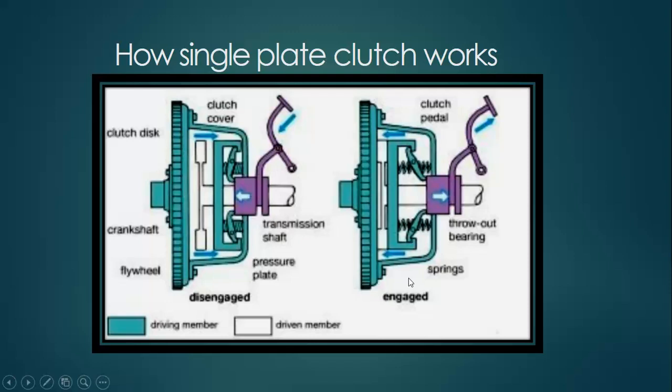At the time of engagement, the spring loaded diaphragm mechanism allows the frictional plate to make engagement with the flywheel and transfer the motion from the crankshaft to the transmission shaft.